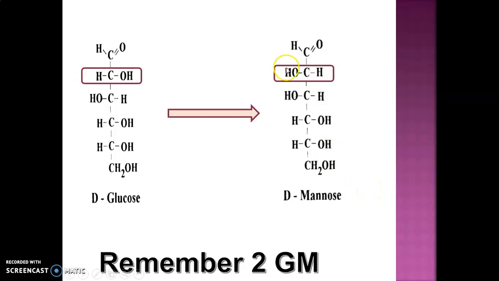Means what you want to do? You just need to change the location of H and OH group in glucose. The further structure of glucose and mannose is same. Just see this first carbon atom, it's same. We just changed the alignment or location of H and OH group at the second position, whereas the further structure of this glucose and this mannose is same. So it's a very simple technique to remember the structure of D-mannose.